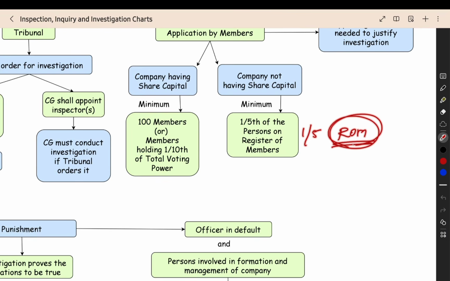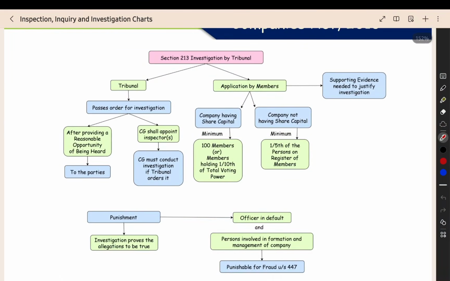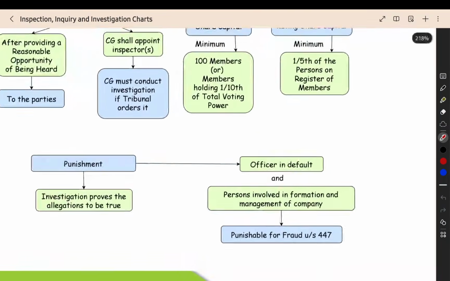In the register of members, how many people are there? Out of that, 1/5 of the people should come and give the application. Only then will the tribunal start the investigation. They will pass the order for investigation.